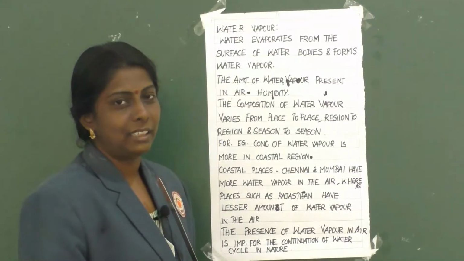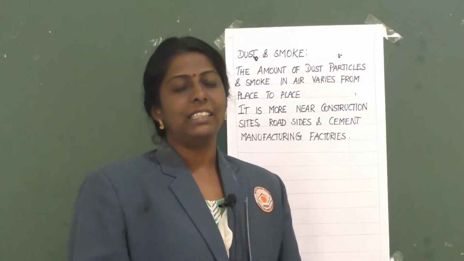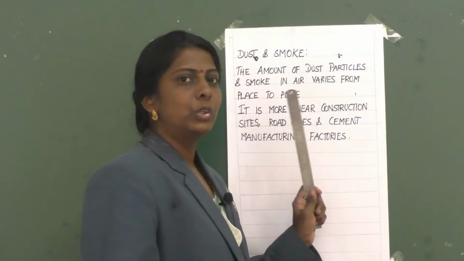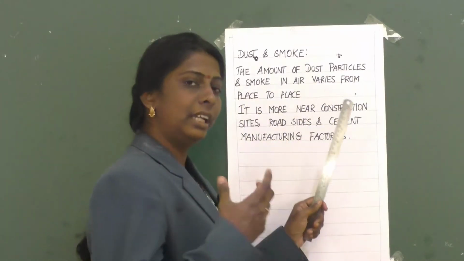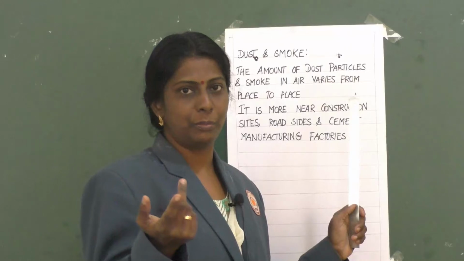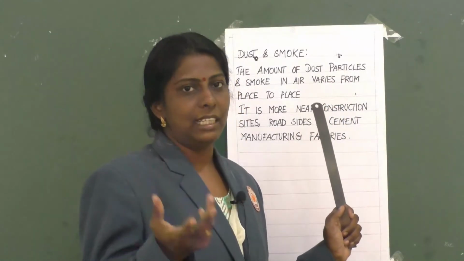Clear children? Children, now we are going to learn about dust and smoke. The amount of dust particles and smoke in air varies from place to place. In some places it might be more, in some places it might be less.